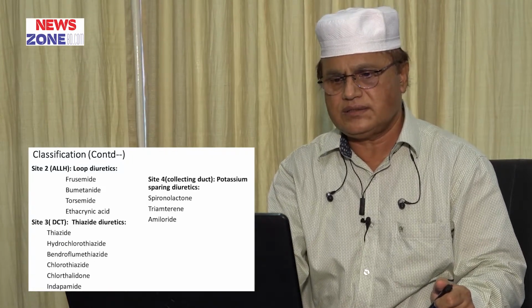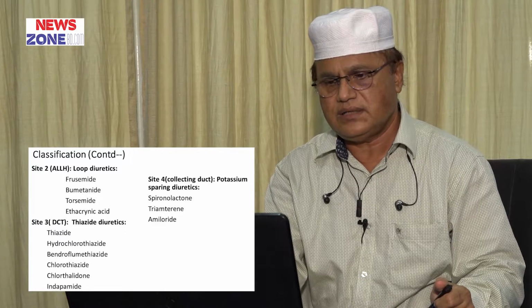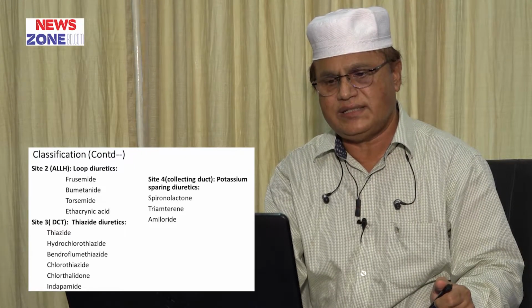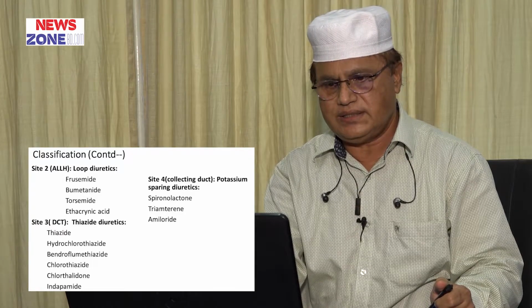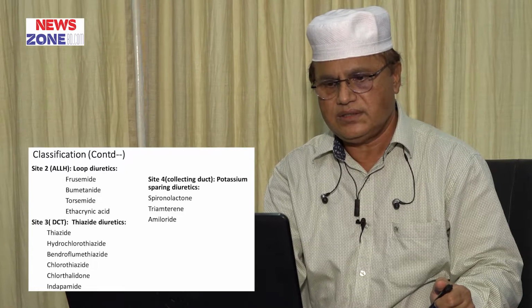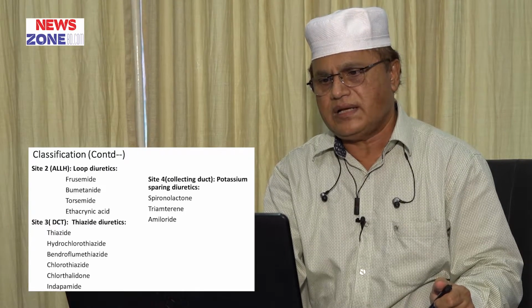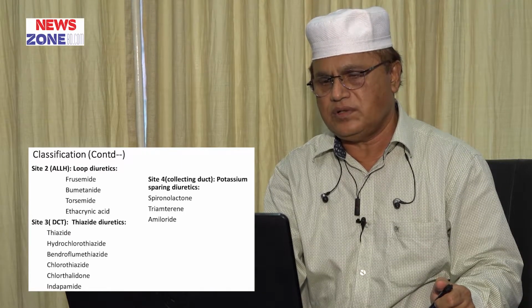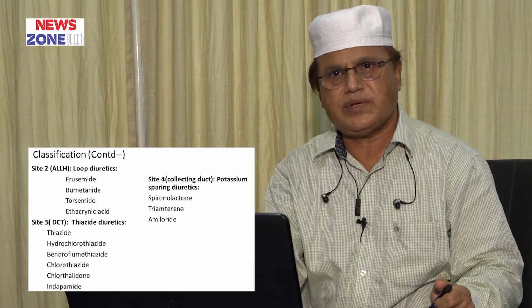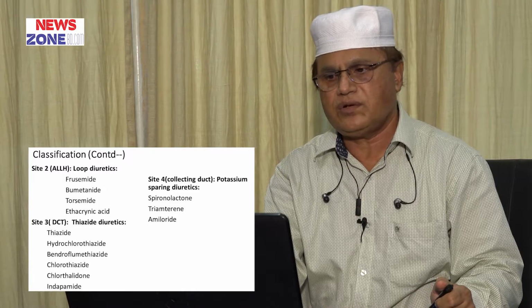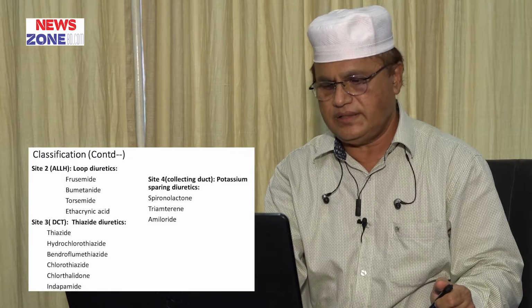Thiazide diuretics are hydrochlorothiazide, bendroflumethiazide, chlorothiazide, chlorthalidone, indapamide. Site 4, drugs act on the collecting tubule, that is potassium sparing diuretics: spironolactone, amiloride, and triamterene.